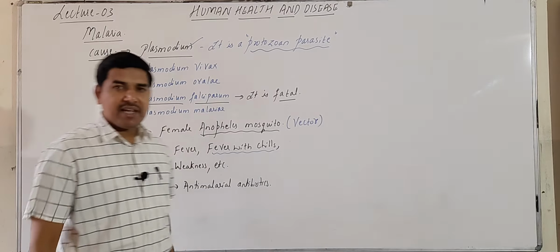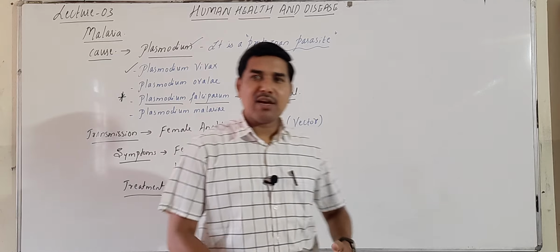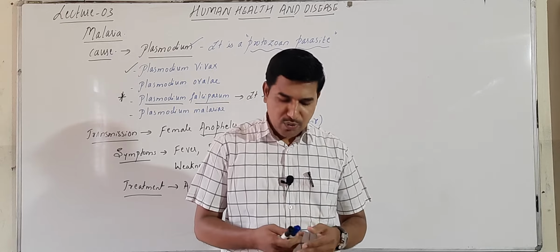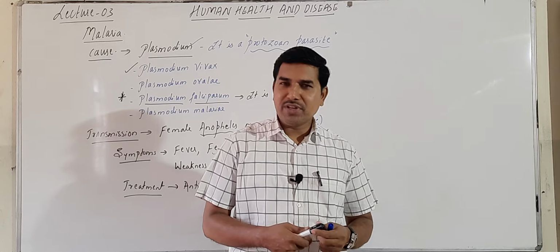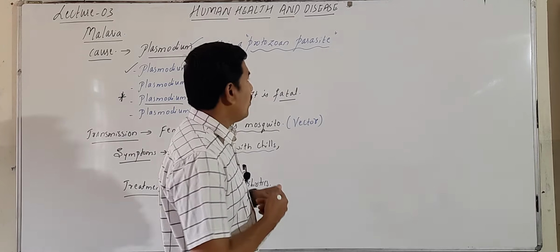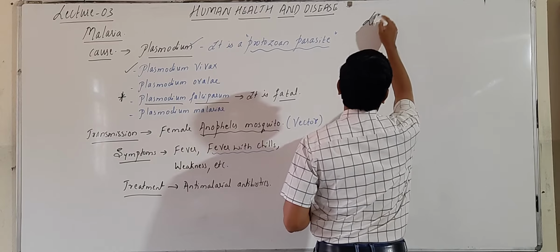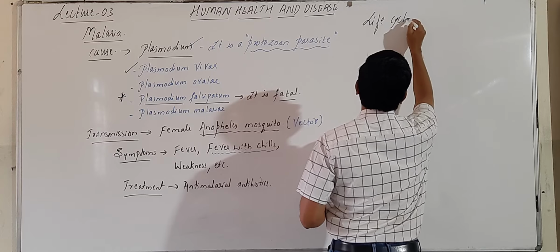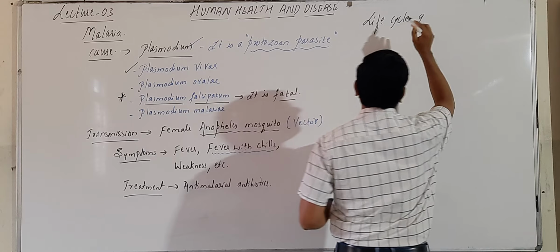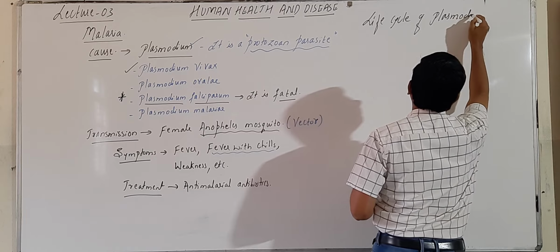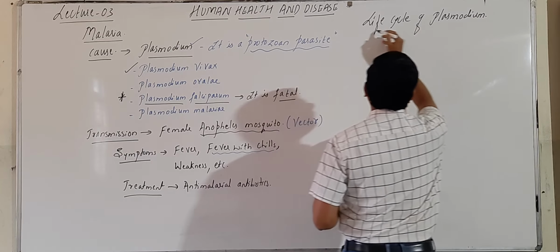Now for malaria, we have the life cycle of malaria, the life cycle in man and the life cycle in mosquito, which is most important with respect to this disease. So let's look at this life cycle of malaria. The malarial parasite is called Plasmodium.